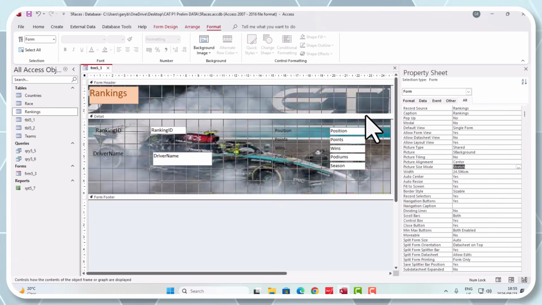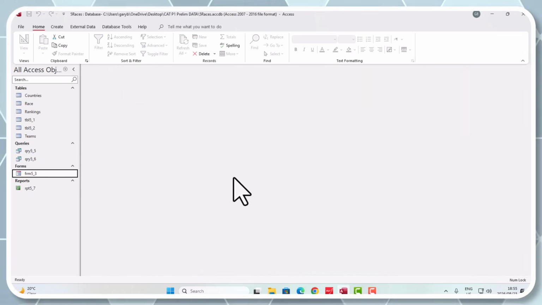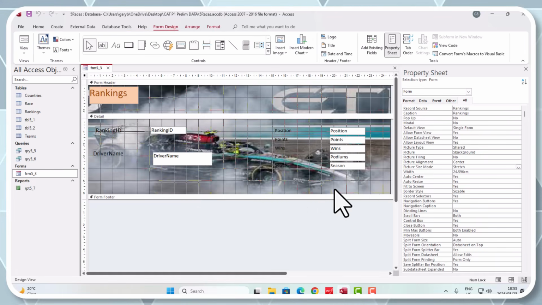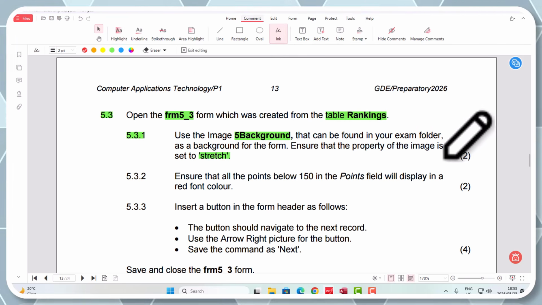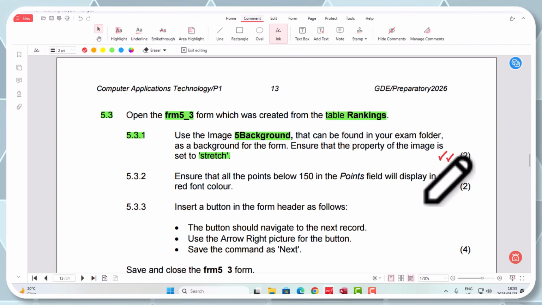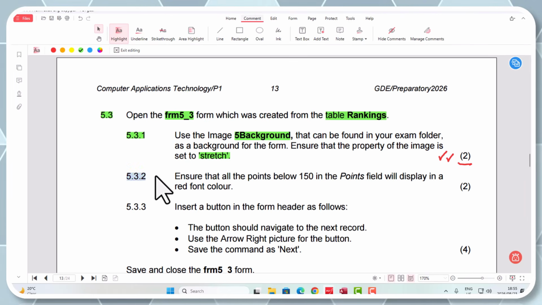Awesome. So I can also just right click, save this, close it, double click the form, and this is what we are seeing. That's a little bit of a dotty picture, I must admit. I would have looked for a little bit more HD, but that's what they've given us. Let's be happy. Any questions? I hope not. Let's go to design view. You can always rewind and look at that again. Can I give myself some marks here? Absolutely. We've set that picture to stretch, and it is on the background. So that's 5.3.1.